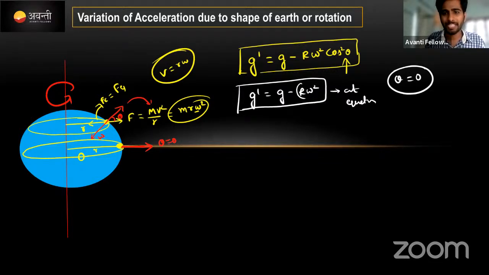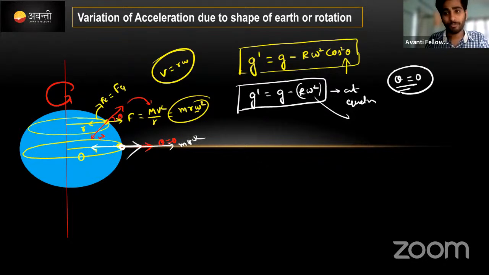Radius of the earth and angular velocity, if you substitute, this value will become r omega square cos square theta, which I am considering at the equator, where the mass is. When it is rotating, its weight is towards the center and its velocity is here, m r omega square is in this direction.